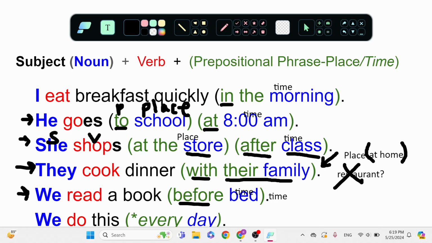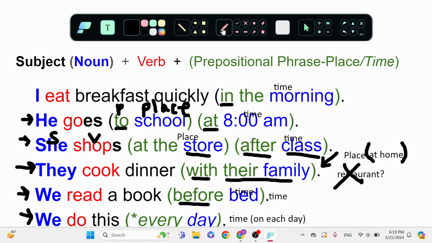Before I go to sleep, before bedtime, right? Before bed. And next one here. We do this every day. Is this a place or a time? A time. We do this on each day. We do this every day.